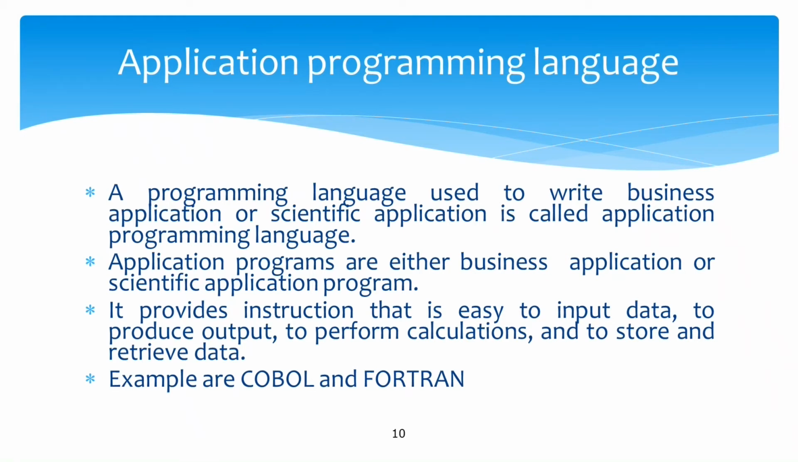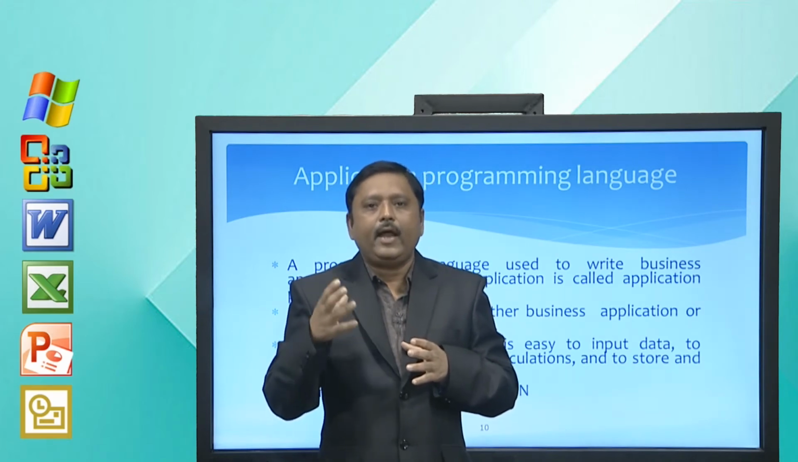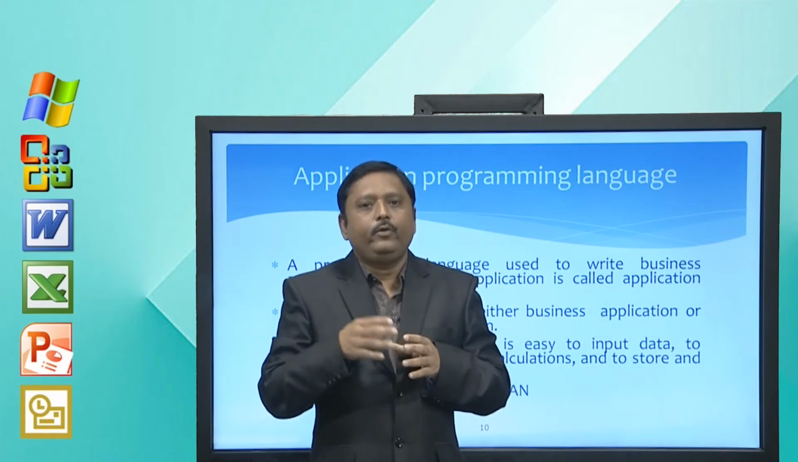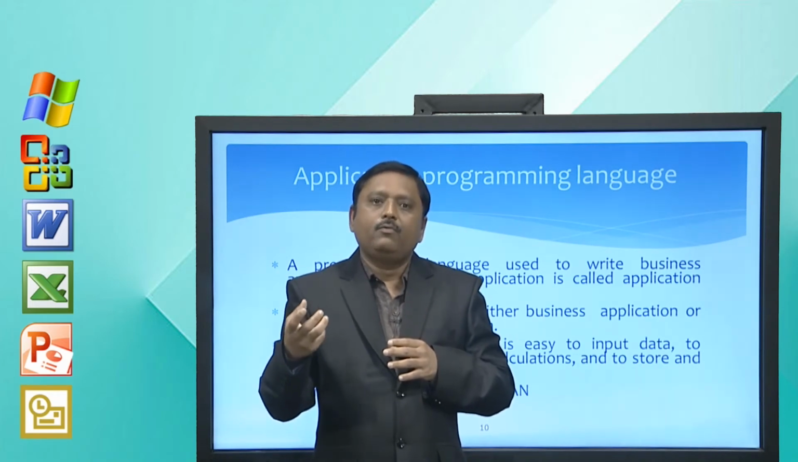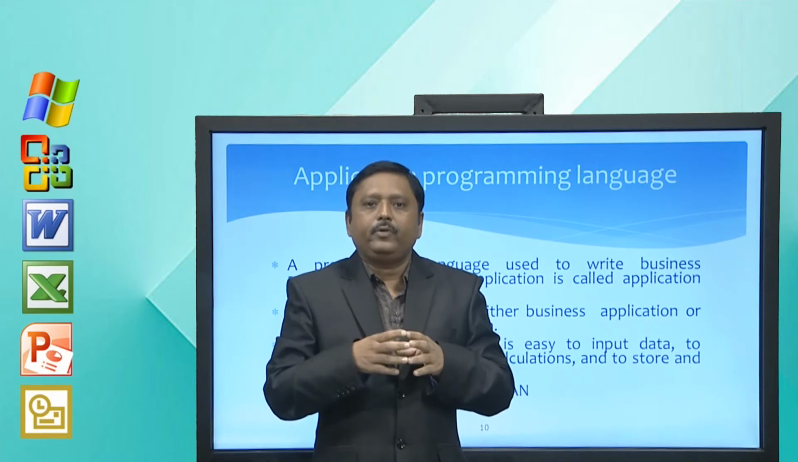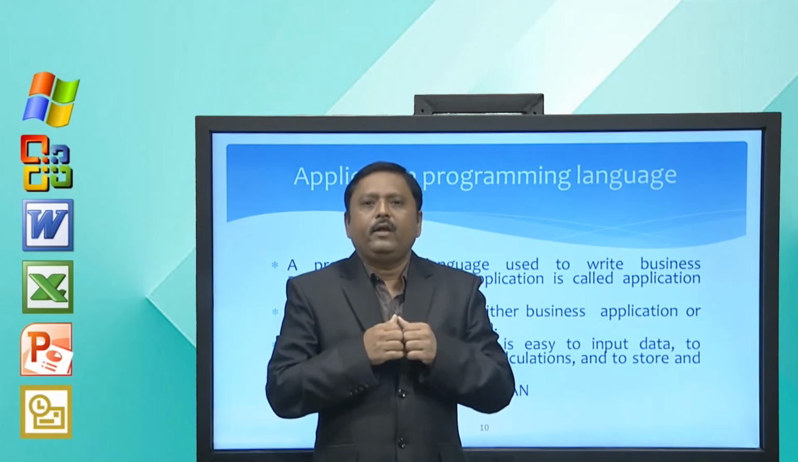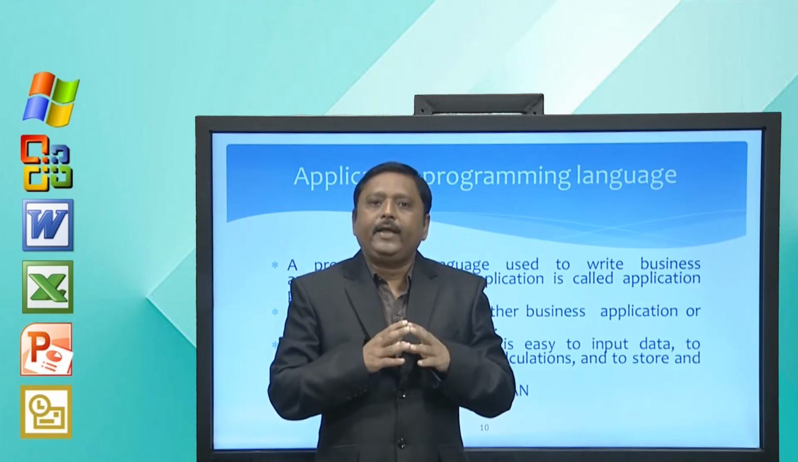Here you can see the examples of two application programming languages, that is COBOL and Fortran. The full form of COBOL is Common Business Oriented Language, which can be used to write business applications, and Fortran's full form is Formula Translation, and you can write scientific applications which involve formulas in Fortran. And C language is sometimes called a general purpose programming language, where you can write a variety of programs. So, this is called application programming language.